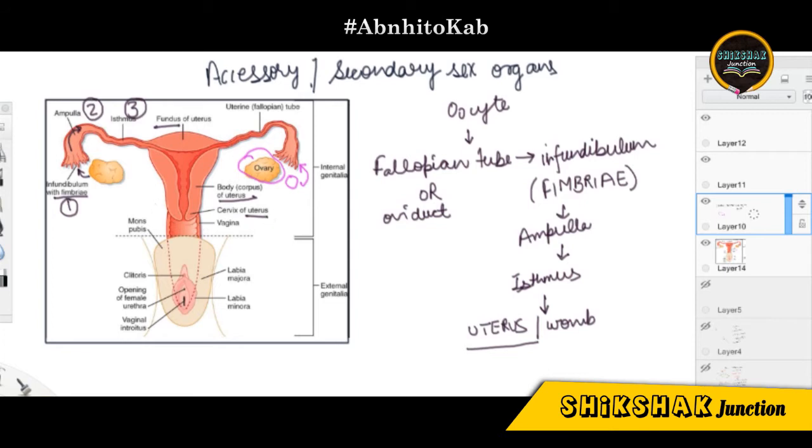In the last lecture I told you that the uterus consists of three layers: endometrium, myometrium and perimetrium.